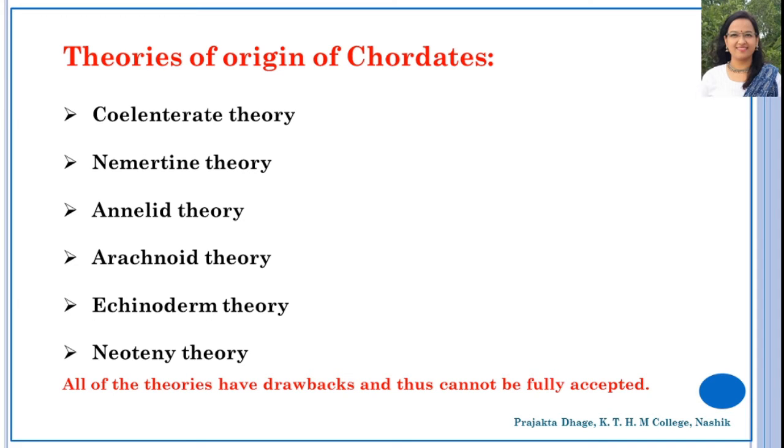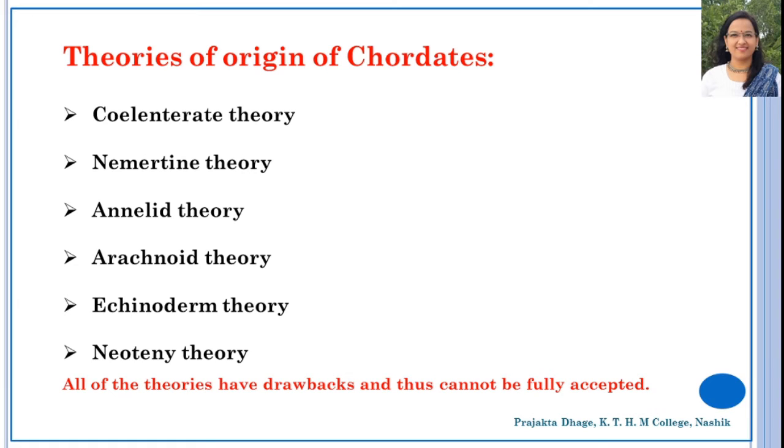But this theory failed because annelids do not have notochords or gill slits, and notably annelids are protostomes whereas chordates are deuterostomes. So this theory was again not accepted.